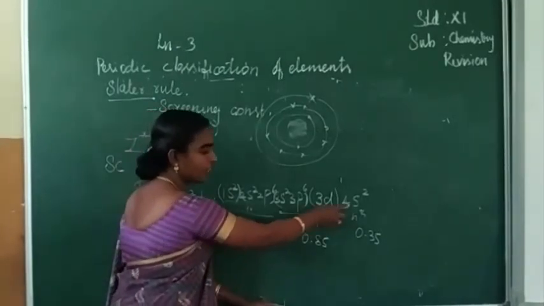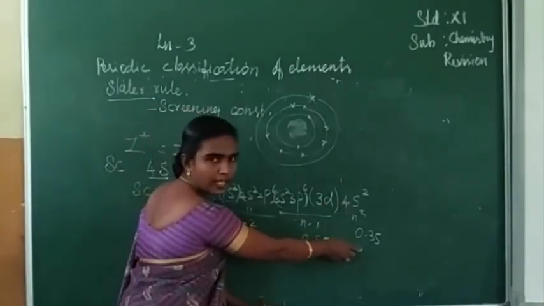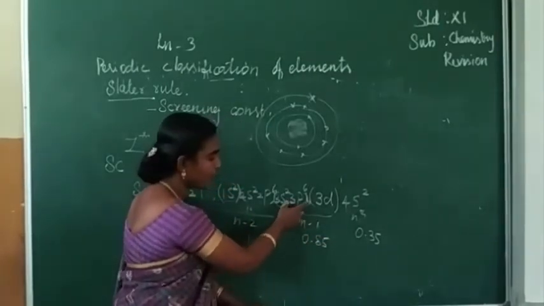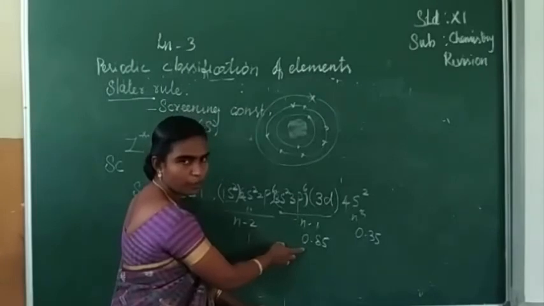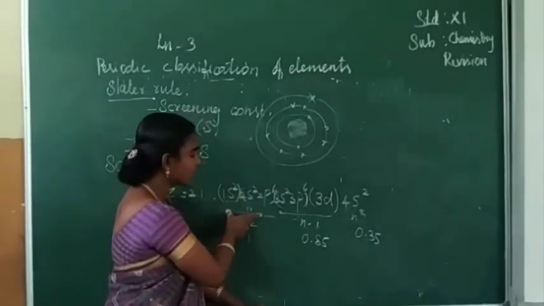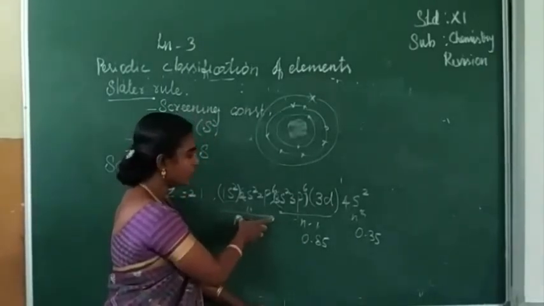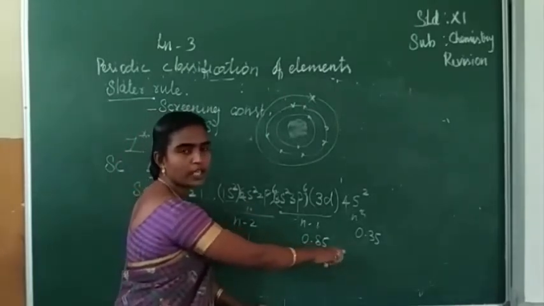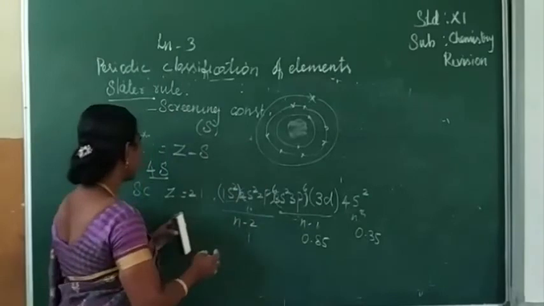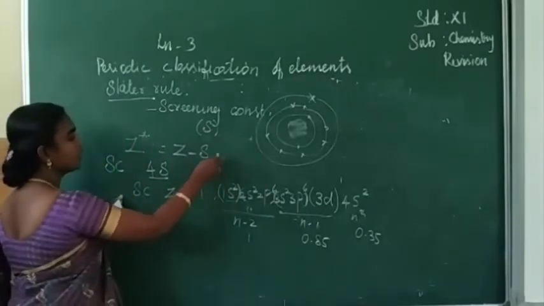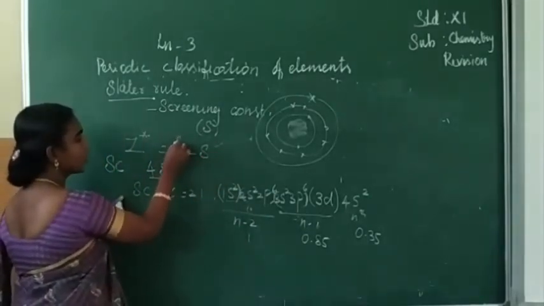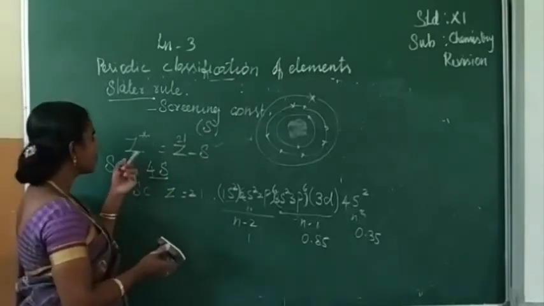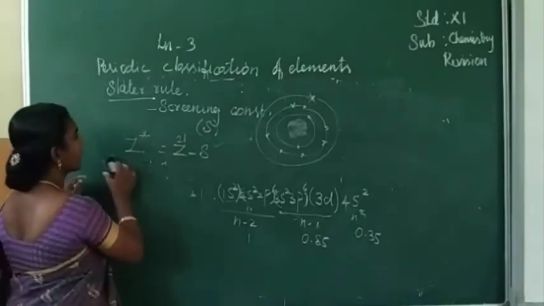So the number of electrons in the nth shell is multiplied by 0.35, the n minus 1 electrons are multiplied by 0.85, and the n minus 2 electrons, further inside, are multiplied by 1. The sum gives the screening constant value. Then we can substitute this value here along with Z, the atomic number. When you subtract, you will get the effective nuclear charge of the particular atom.